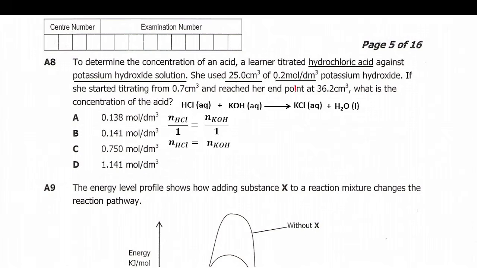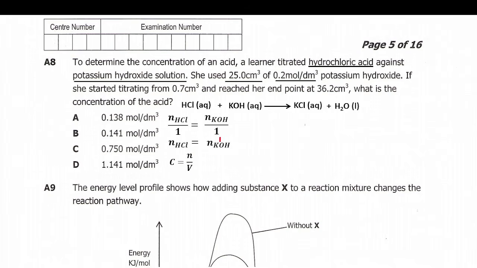So from these values of potassium hydroxide, you are given volume and molarity. You can calculate the number of moles of potassium hydroxide and put it here, and that number of moles of potassium hydroxide will be equal to the number of moles of hydrochloric acid. And then you use the concentration formula here, which says concentration is equal to number of moles over volume. Now here, since we are given volume and molarity or concentration C, this one number of moles, this one volume,